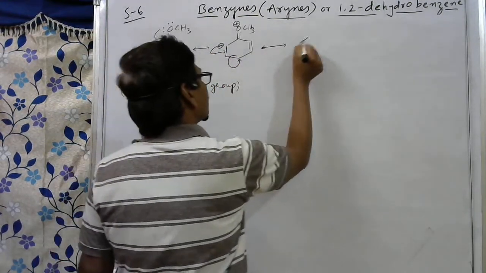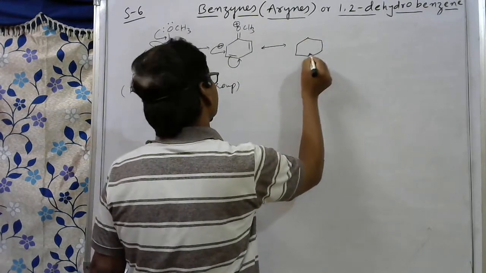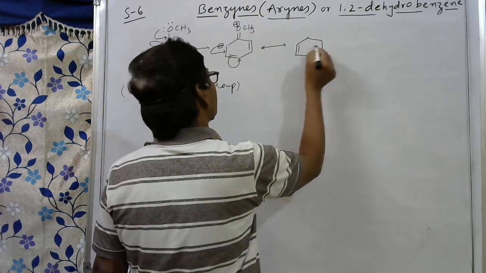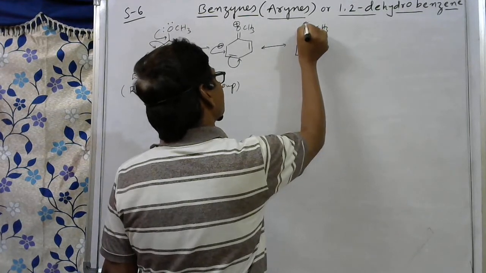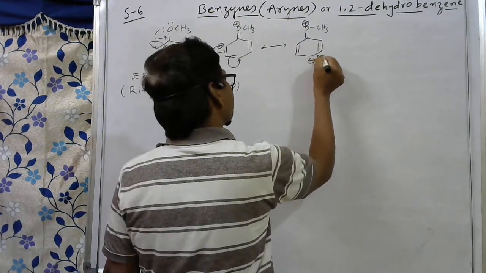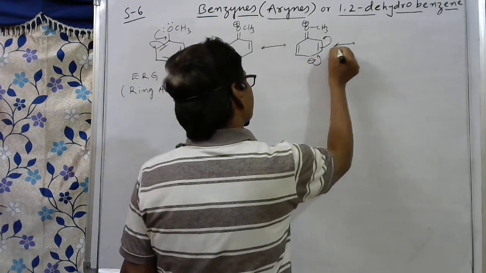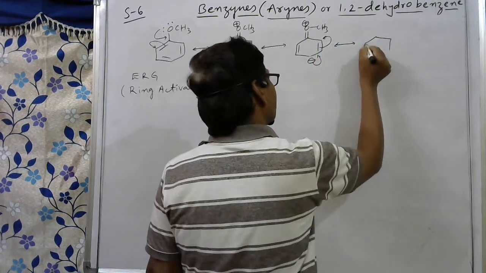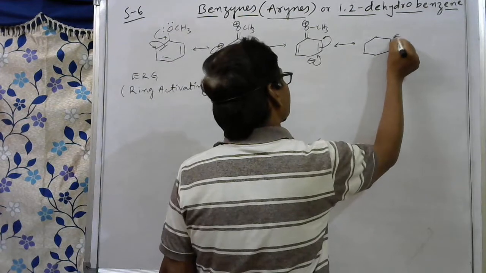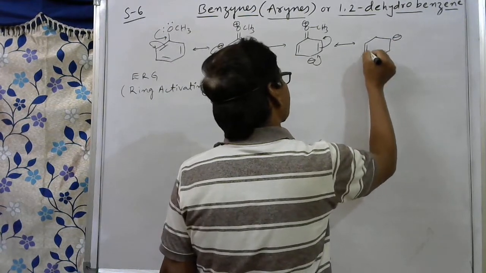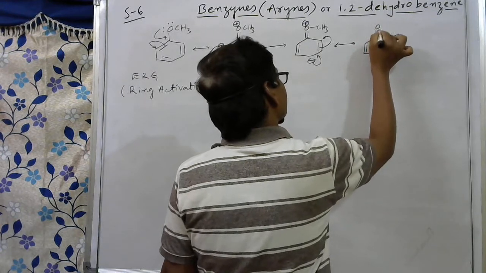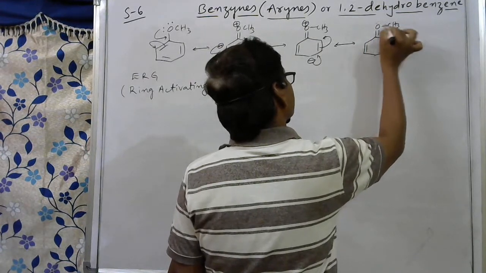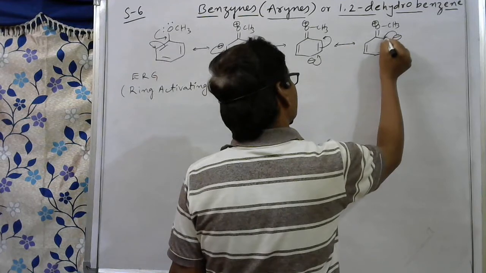So what is the compound produced here? Here negative charge, here double bond, here OCH3, here positive charge. Next step it will come here, it will move here. So you can observe at ortho, para and ortho dash positions we are getting negative charge. OCH3 it is, but positive charge. In the next step it will come here, again it will move.